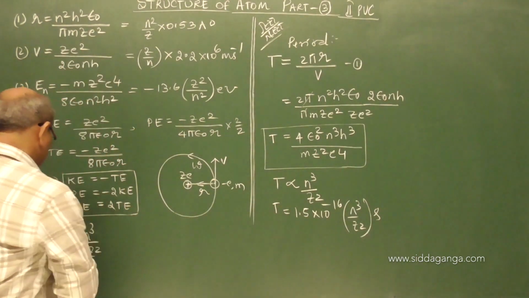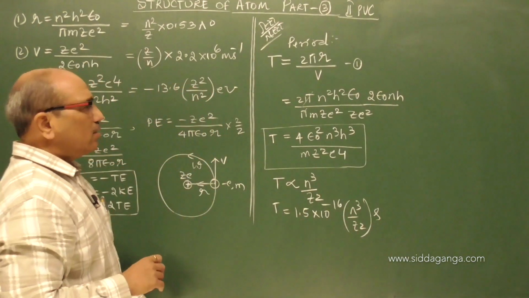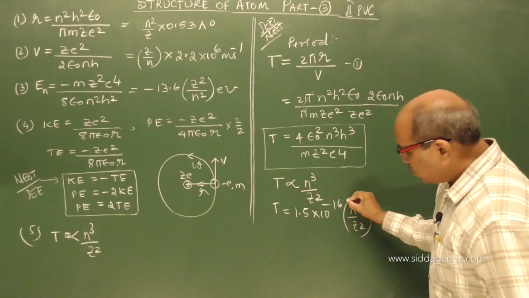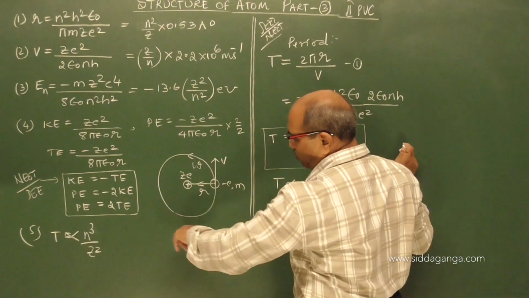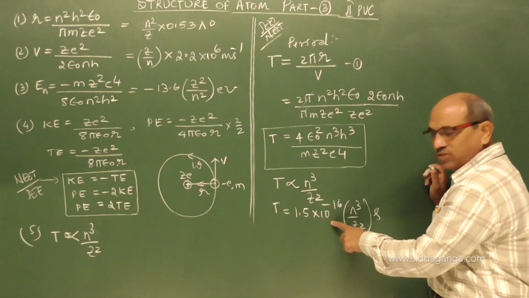That I can write, otherwise it can be understood. Here remember just n cube by z square. So again you know that it is the first orbit. The period, the time taken by the electron to go round once around the nucleus in the hydrogen atom in the first orbit, is this.